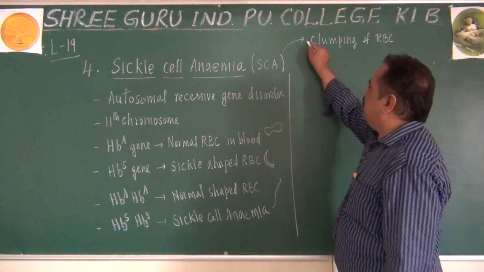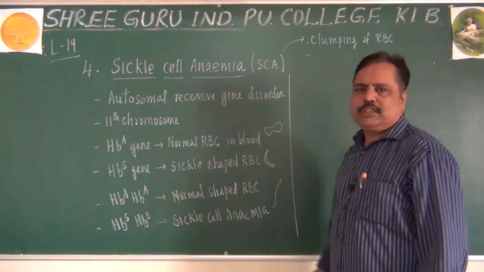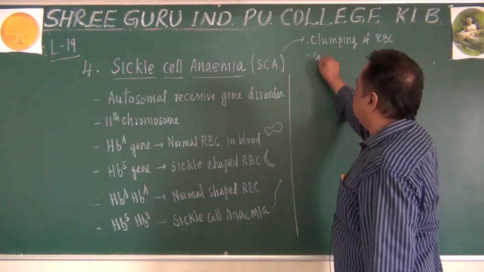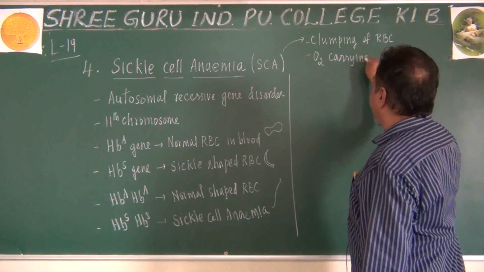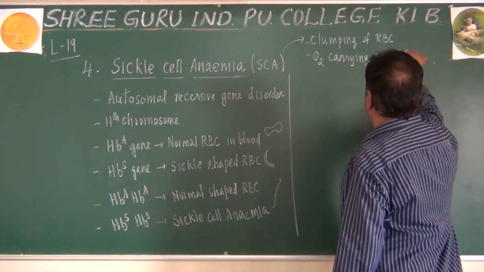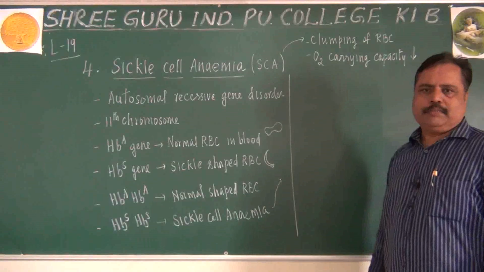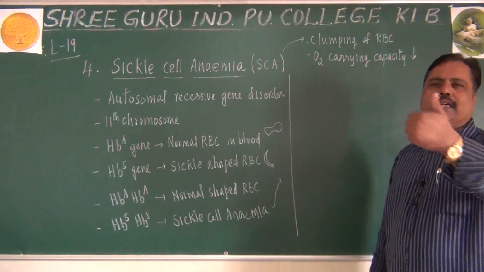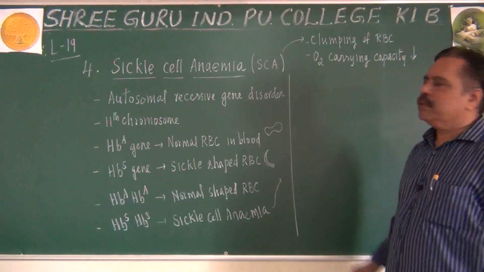That is the first point. The second thing is, when the RBC becomes sickle shaped, its oxygen carrying capacity will be reduced. The hemoglobin cannot carry enough oxygen because the RBC has become sickle shaped.